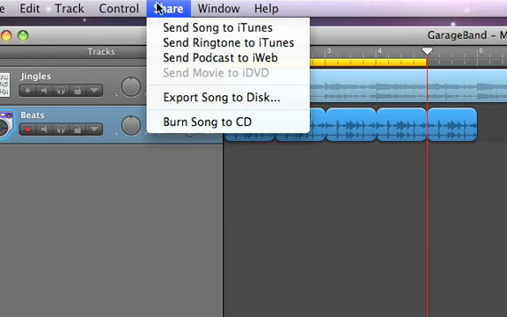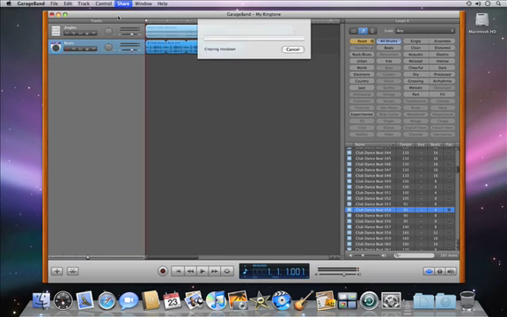Then, choose Send Ringtone to iTunes from the Share menu. GarageBand creates the ringtone and opens iTunes where you can sync it to your iPhone.